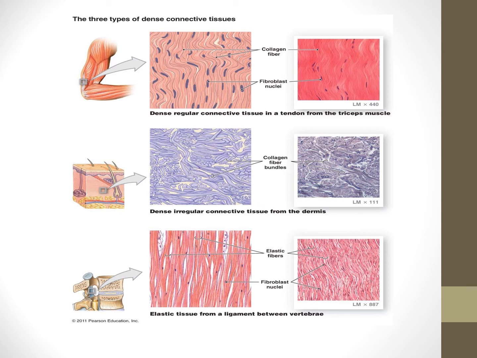In the second diagram, we see dense irregular connective tissue from the dermis. So the collagen fibers and the fibroblast cells are not arranged in a specific manner. They are arranged irregularly. Therefore, the tissue is called dense irregular connective tissue. The third diagram is about the elastic tissue from a ligament between vertebrae.